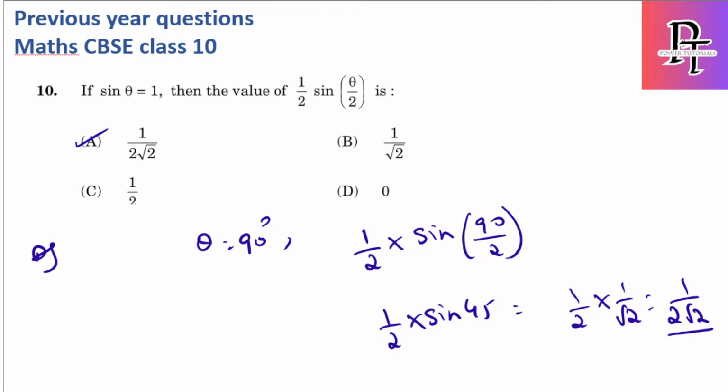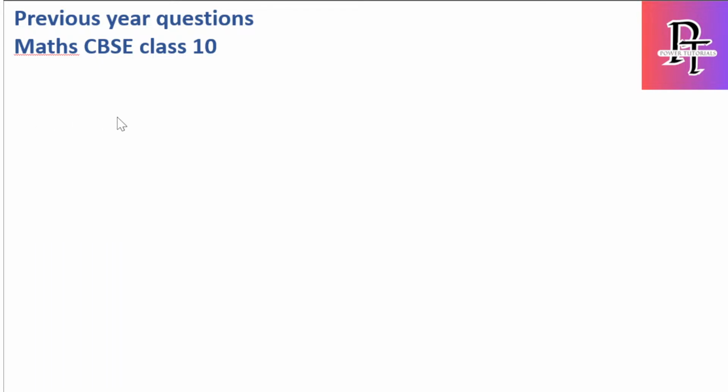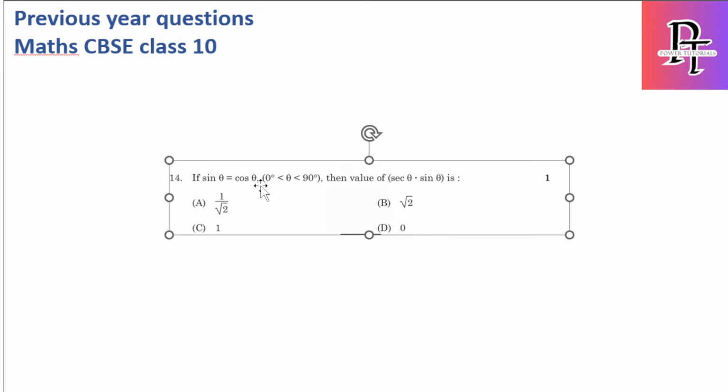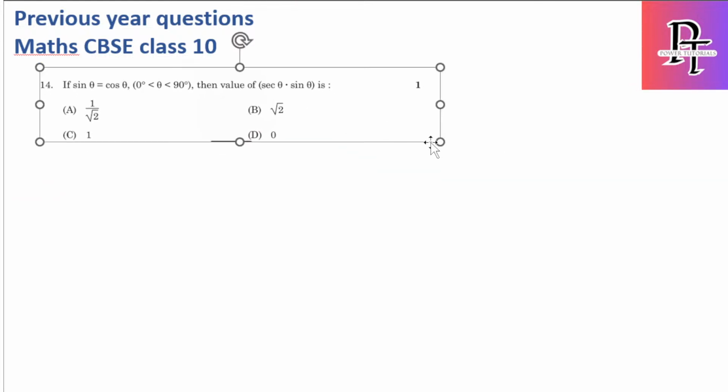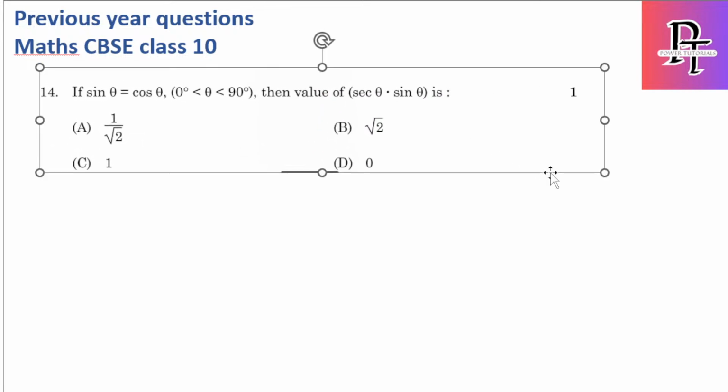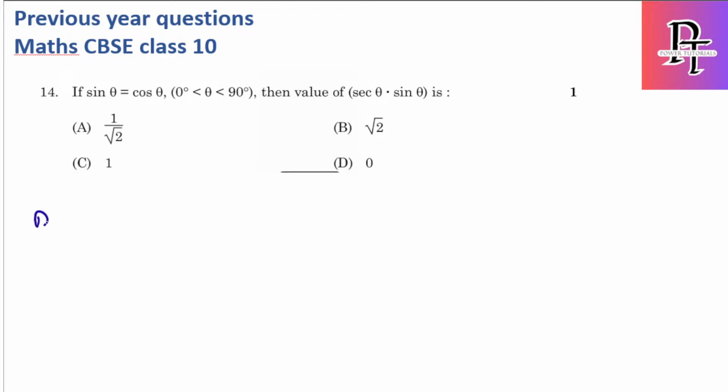So you can see that in every set I am able to get an MCQ question from trigonometry. That's why I am saying trigonometry is one of the easiest chapters, because there are no theorems, no derivations. The only thing is you have to remember the identities, remember the ratios, and then we can solve any type of question. It can be 2 marks, 3 marks, or 5 marks as well. Okay, so let's solve this MCQ.